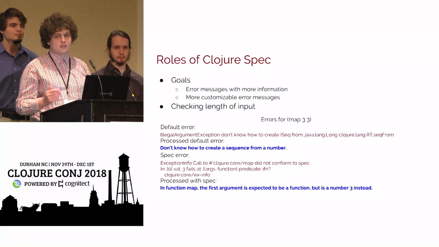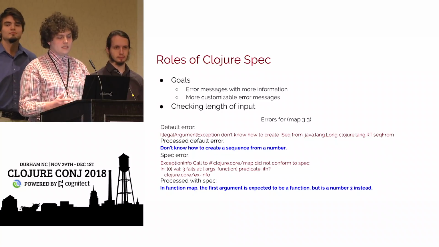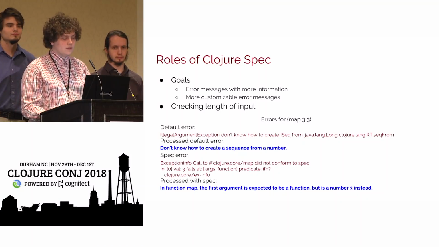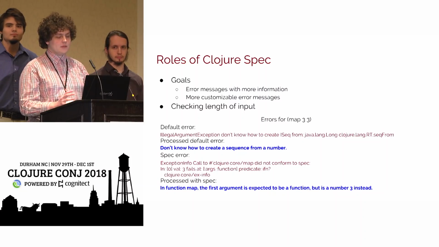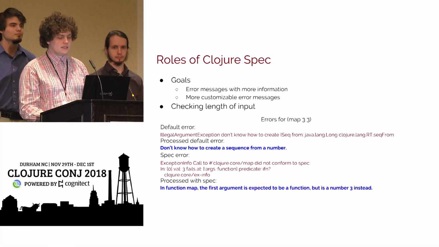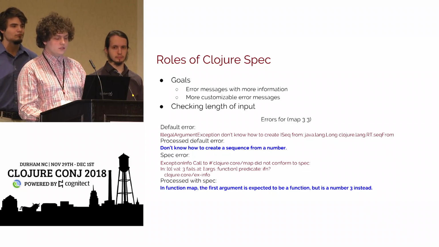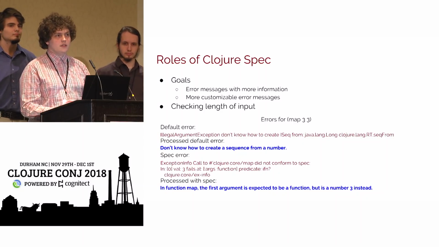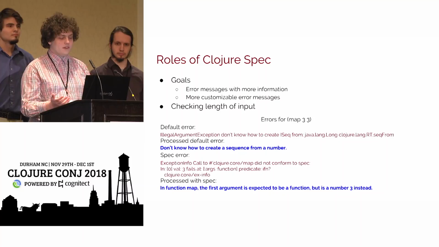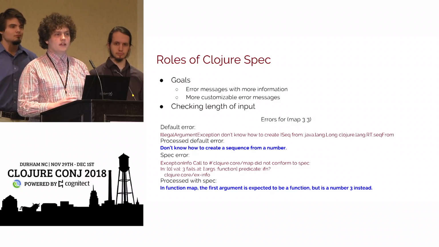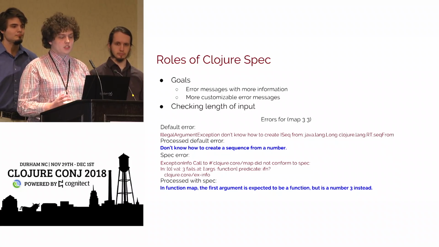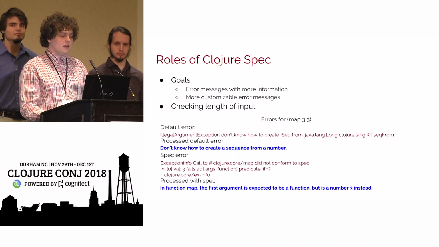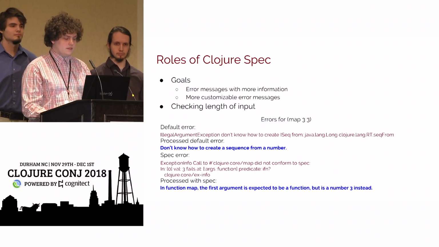So clojure.spec, of course, allows very customizable errors, essentially. So we have something like map 3. Map 3 returns a really bad error: You don't know how to create an ISeq from java.lang.Long. So to a beginner, that means nothing. But even after processing it, it's very uninformative. You're not going to get much out of that error as a beginner or even as somebody developing.